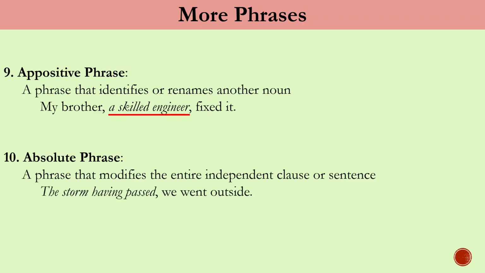For example, in "The storm having passed, we went outside," the phrase "the storm having passed" is an absolute phrase, because it modifies the entire independent clause "we went outside." So, these are all about phrases.